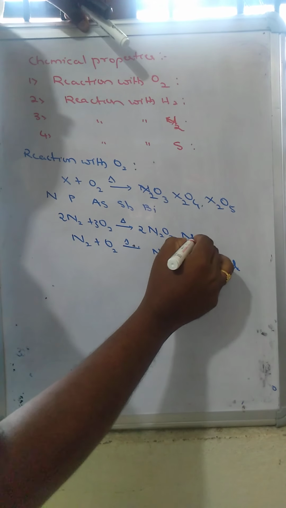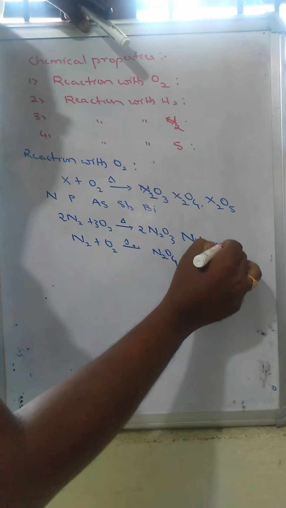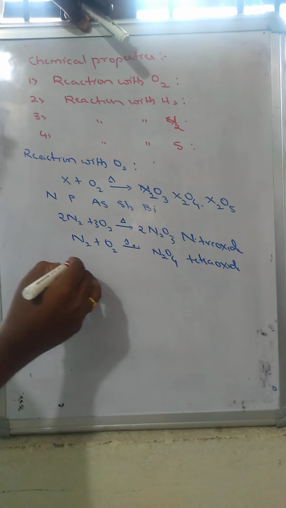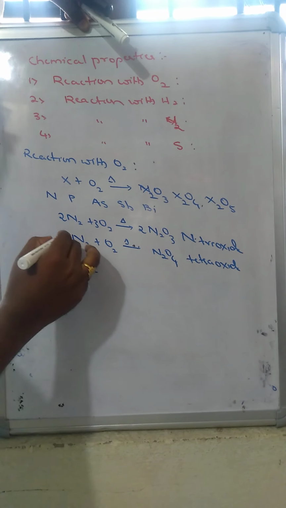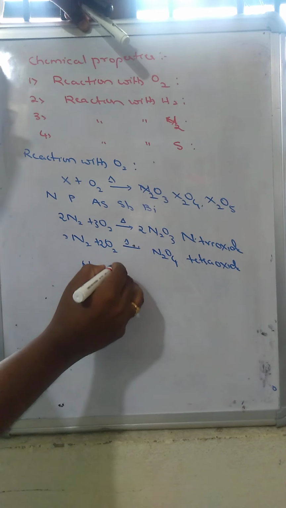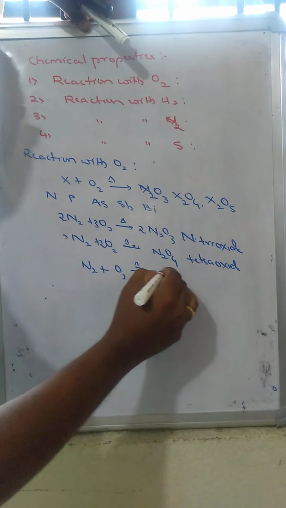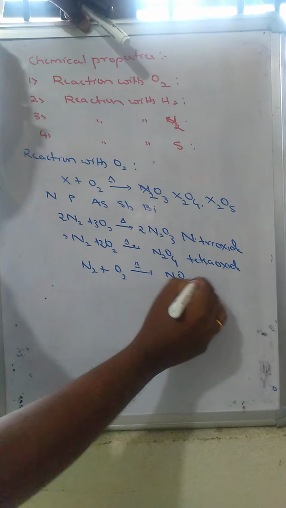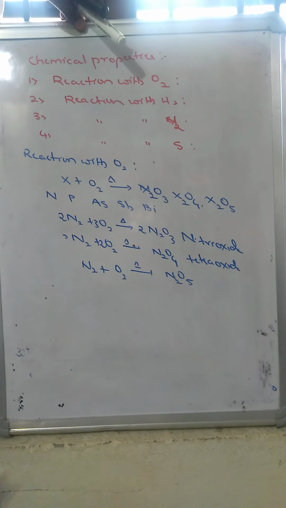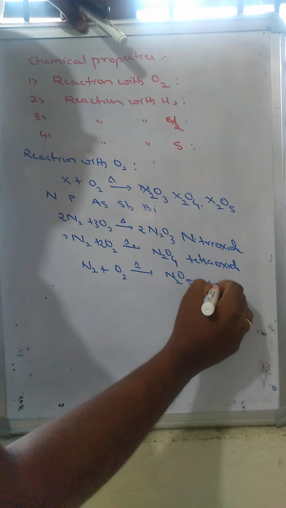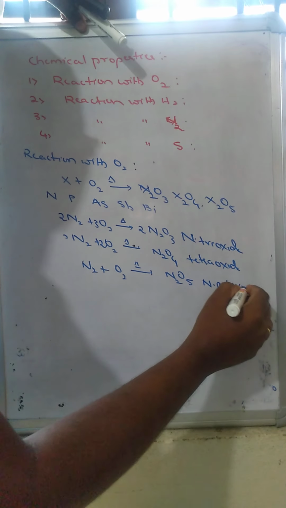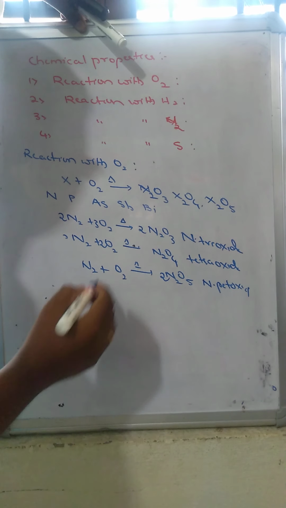These are nitrogen trioxide. The same nitrogen, if reacted with oxygen, leads to formation of nitrogen pentoxide. Nitrogen pentoxide formation is taking place.